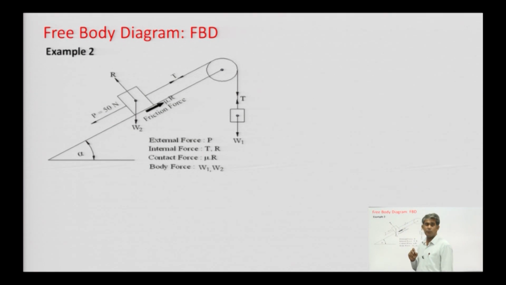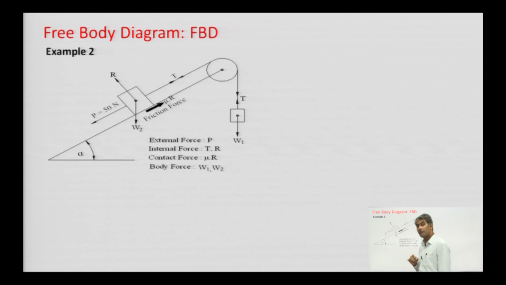This block is attached with a string that passes over the pulley, and at this end a weight W1 is hanging from the string, and at the block side a force P equal to 15 Newton is being applied parallel to the inclined plane.